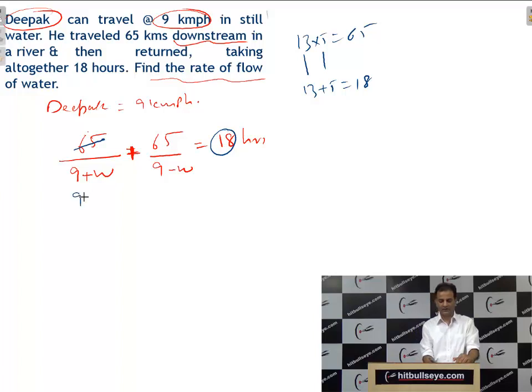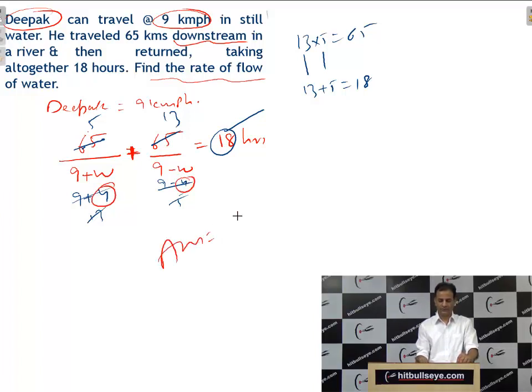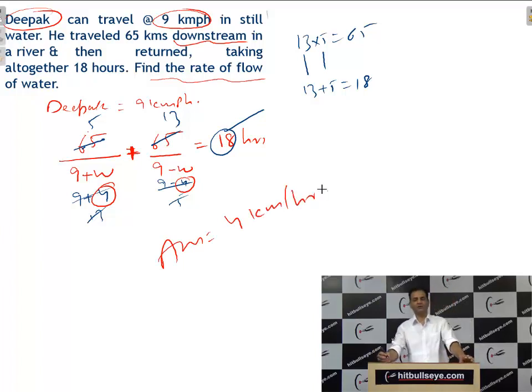So 9 is given. If you take 4, 9 plus 4 is 13, and then the time will be 5 hours. 9 minus 4 is 5, and 5 into 13 is 65. So the answer will be 13 plus 5, 18 hours, which satisfies the condition. So what is the rate of flow, students? The rate of flow we have taken as 4. So the answer will be, students, speed of water will be 4 km per hour.